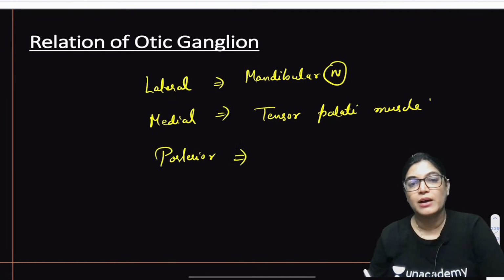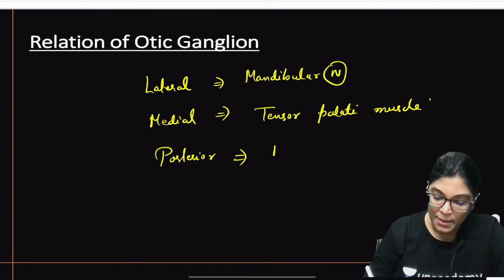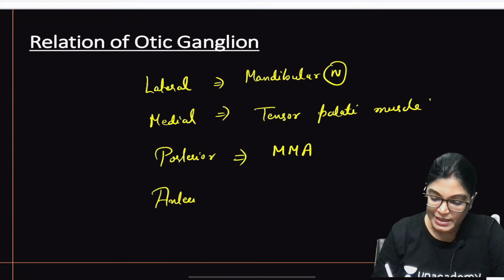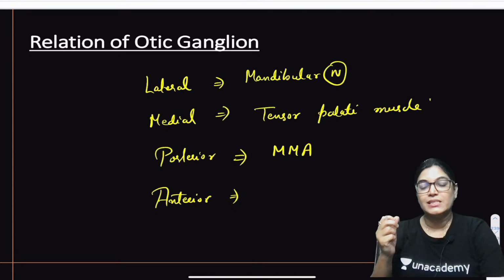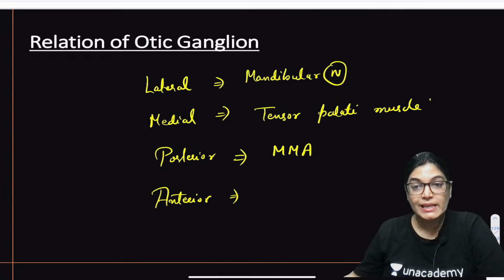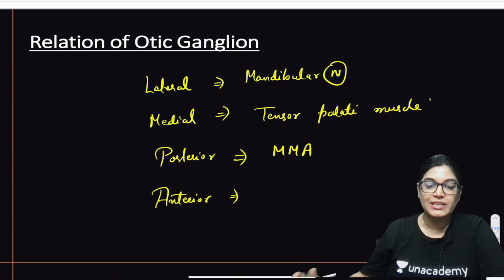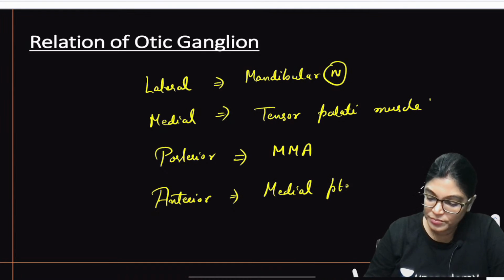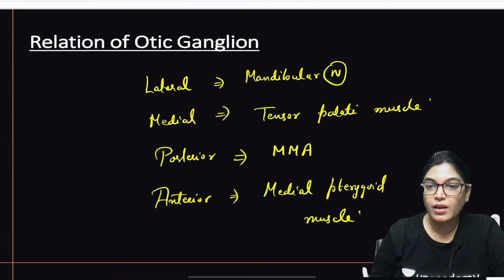We have seen in the diagram also, one of the important arteries lying posterior to it, MMA, what is it? Middle meningeal artery. And which structure is lying anterior, which has been slightly dissected out? When you dissect out the medial pterygoid muscle, then only you will be able to see the otic ganglion when you go for dissection. So anteriorly it is related to medial pterygoid muscle. Got it, dear?